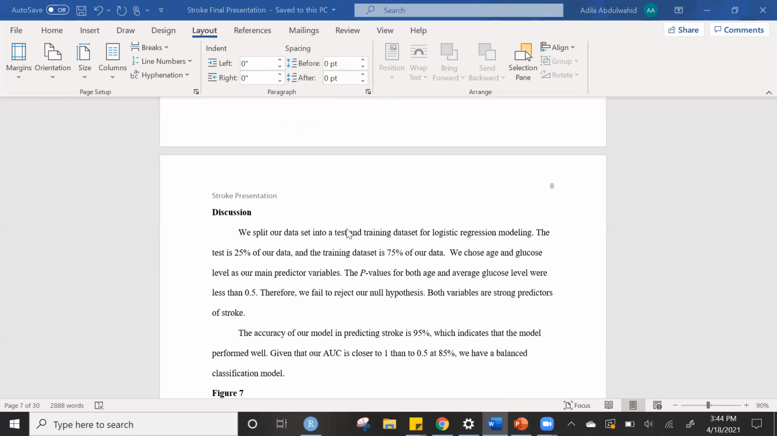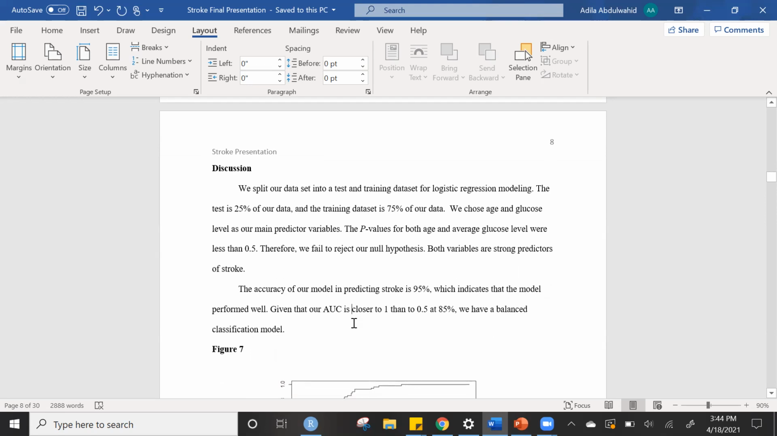We split our data set into a test and training data set for logistic regression modeling. The training data set is 75%, and the test data set is 25%. We chose age and glucose level as our main predictor variables. When we ran the logistic regression, the p-value for both age and average glucose level were less than 0.5. So it is very significant. Therefore, we failed to reject our null hypothesis. Both variables are strong predictors of stroke.